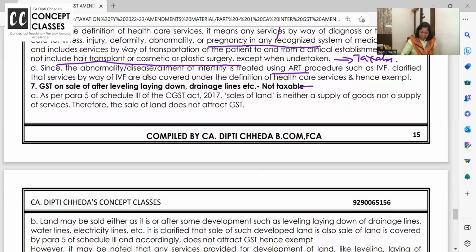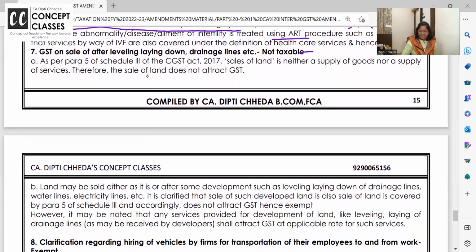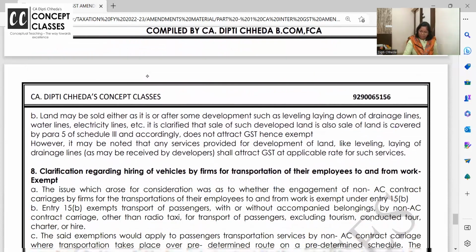Pause the video after my explanation. Read this now, please. It's very difficult for me to read and teach in income tax also and in GST. हाँ, मैंने रीड एंड टीच किया, वो लॉ वाला रेफ्रेनिंग टॉलरेटिंग वो किया ना. Sale of land is neither a supply of goods nor a supply of service, hence it's not liable to GST. Land may be sold either as it is or after some development. It is finally the sale of land, so not taxable.